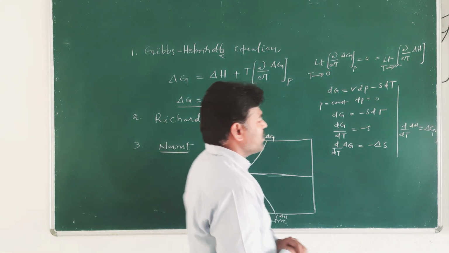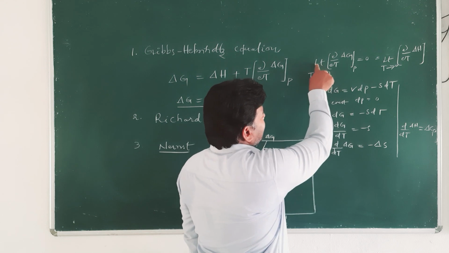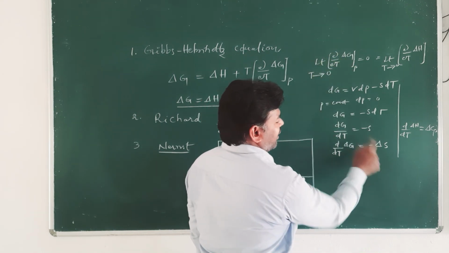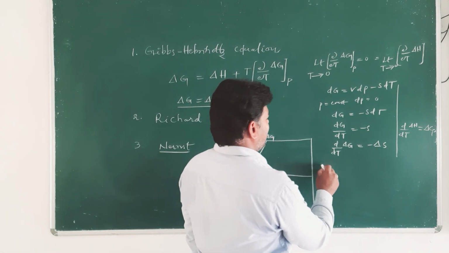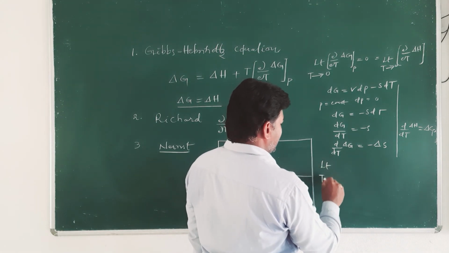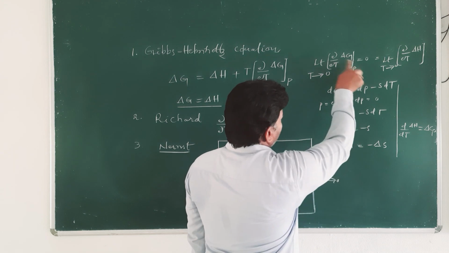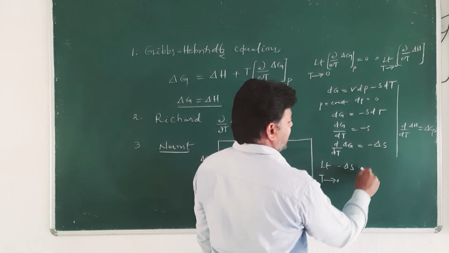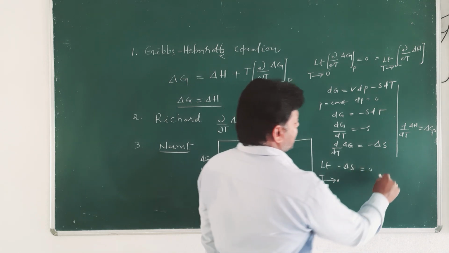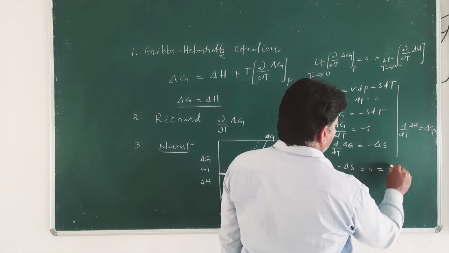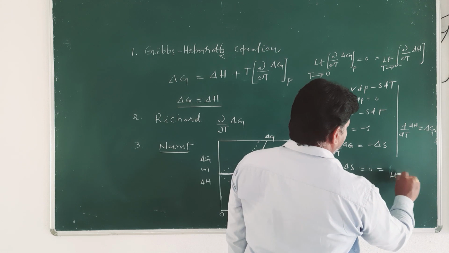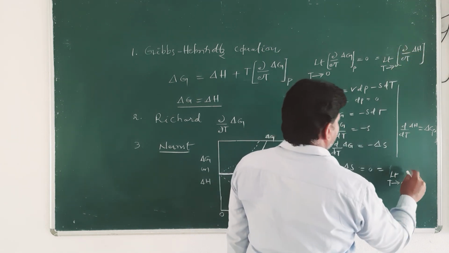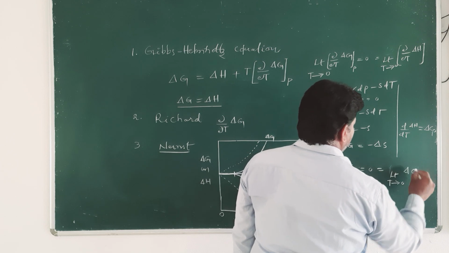So, we can write limit T tends to 0 of ∂/∂T of ΔG at constant pressure, which is minus ΔS, is equal to 0, and this is equal to limit T tends to 0 of ∂/∂T of ΔH, that is ΔCp.